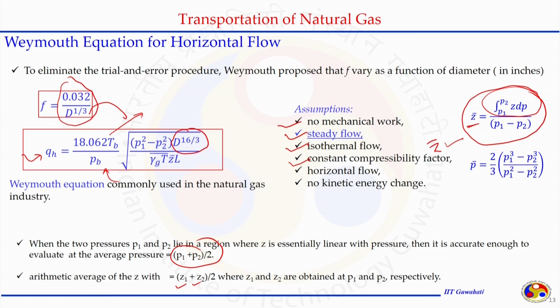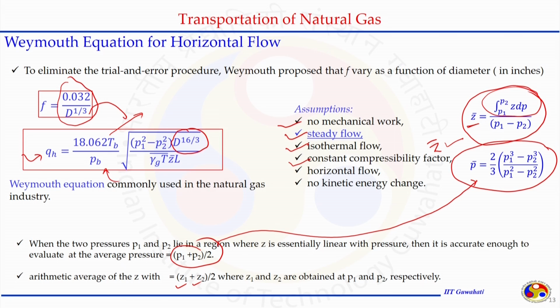The pressure may be chosen either as arithmetic average or maybe in another more complex form, which provides a more accurate value of the average representation of the pressure. That depends on how pressure is changing with respect to P 1 and P 2, can it be taken as the average.